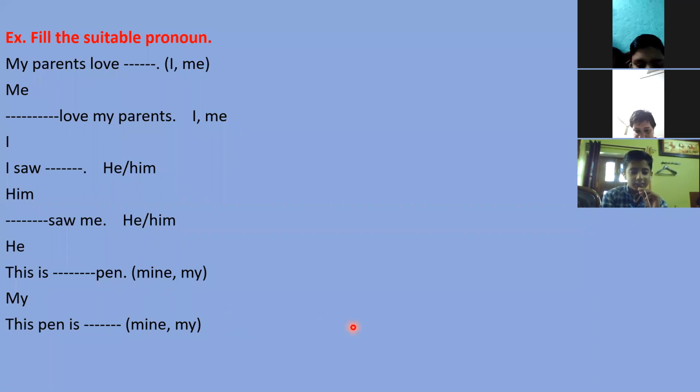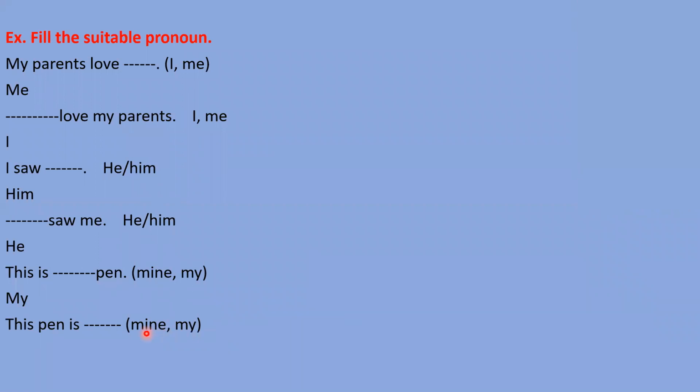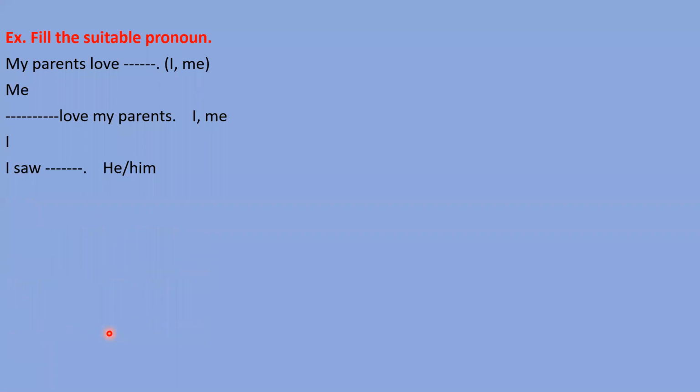I'll tell you. The difference is that my is an adjective here and mine is a pronoun here. Both mean the same, mine in Hindi. But my is an adjective, and a noun will come after it. Mine is a pronoun, so no noun will come, because the noun is already there. That's why we write here: this pen is mine. Mine is the right answer. This is the difference in possessive case pronouns. Again I tell you, see the list please.